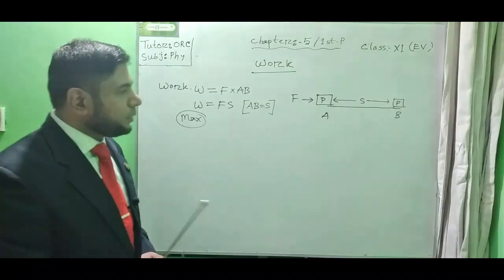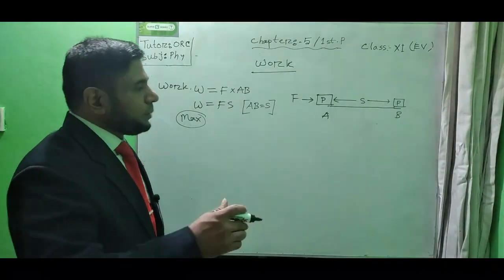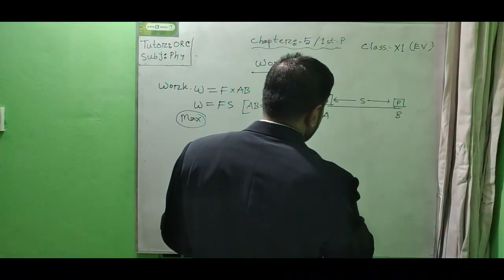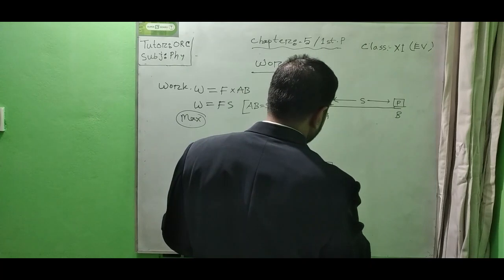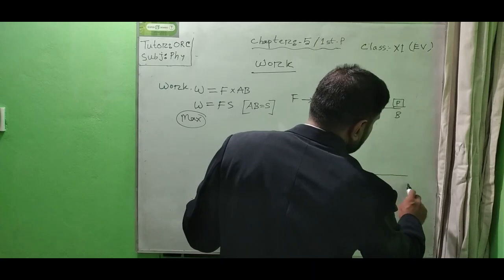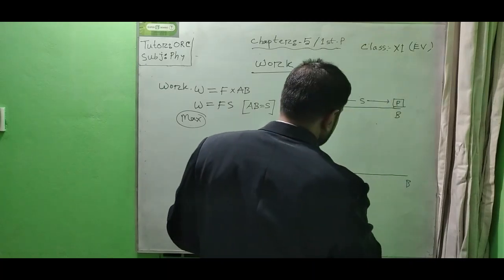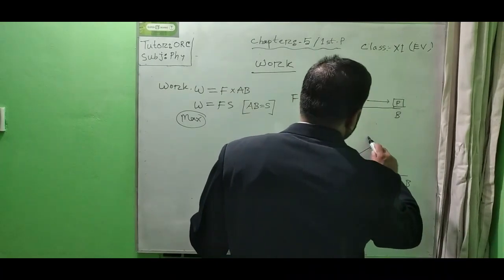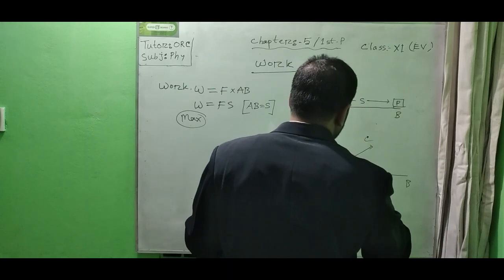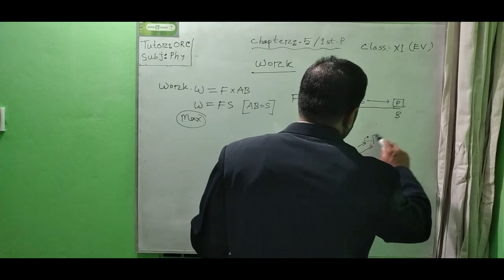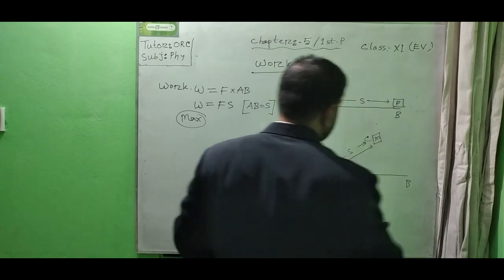How is it possible? So again, suppose we have applied force on an object M along the AB direction, but it has been displaced along the AC direction, and we have measured the displacement of the object as S meter also here.